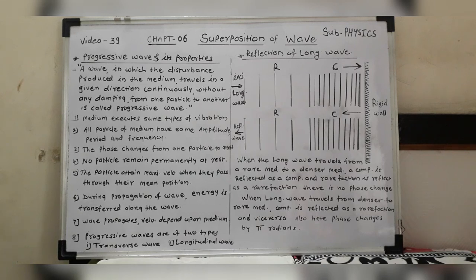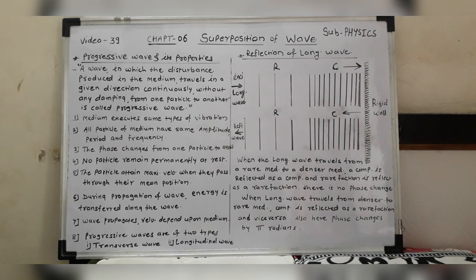The third one is that the phase changes from particle to particle, because the vibrations change from the mean position to the extreme position.